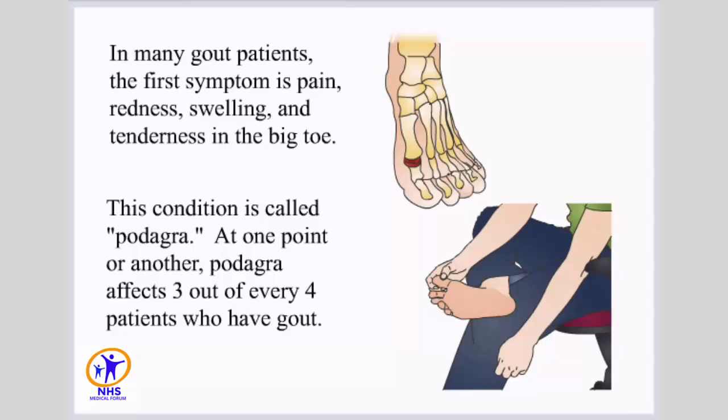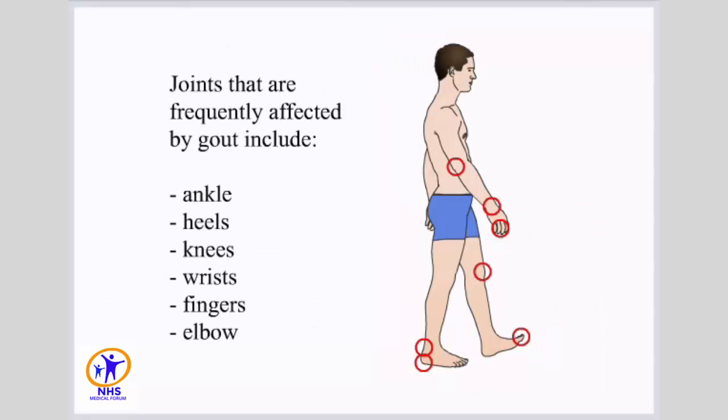In many gout patients, the first symptom is pain, redness, swelling, and tenderness in the big toe. This condition is called podagra. At one point or another, podagra affects 3 out of every 4 patients who have gout. Joints that are frequently affected by gout include the ankles, heels, knees, wrists, fingers, and elbows.